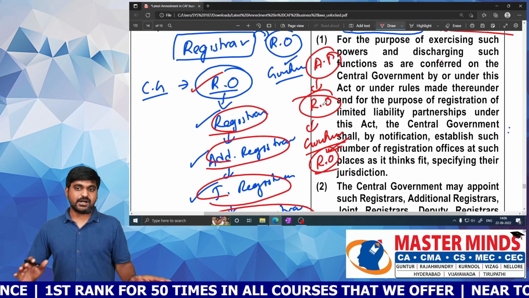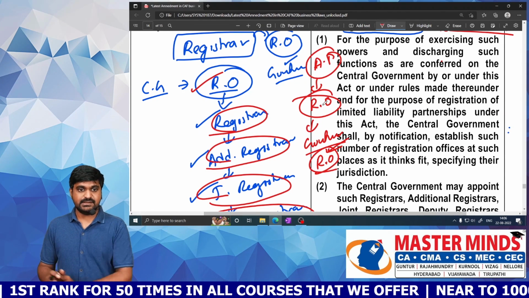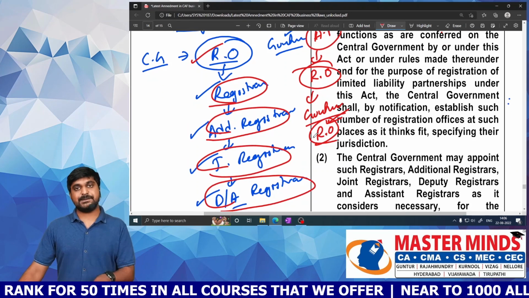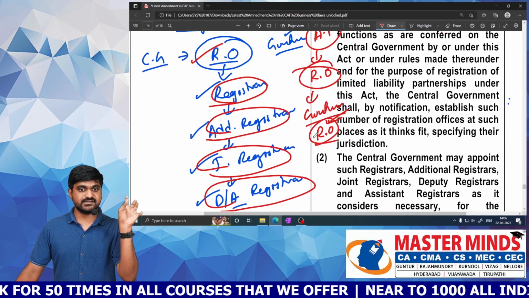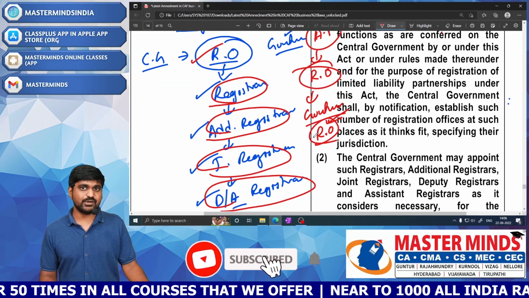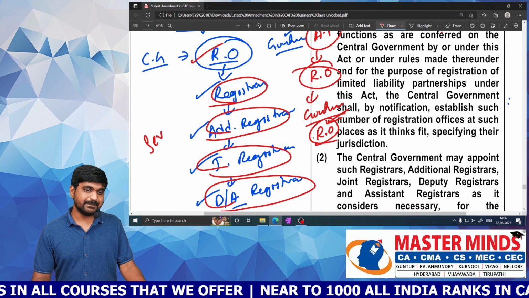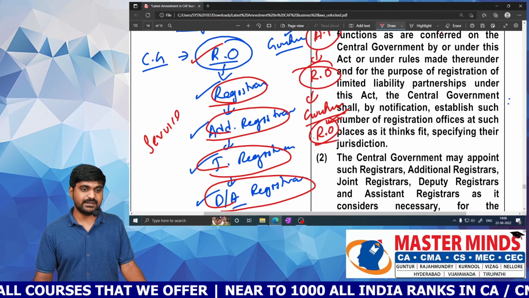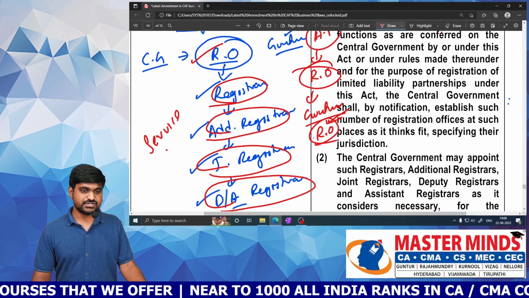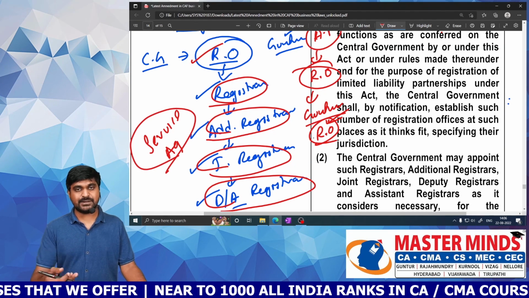Apart from establishing registration offices, the central government may appoint these people in those registration offices. Then what about their salary? What about their powers? All these things will be determined by their service agreement, that is, the employment agreement made between the central government and those people.